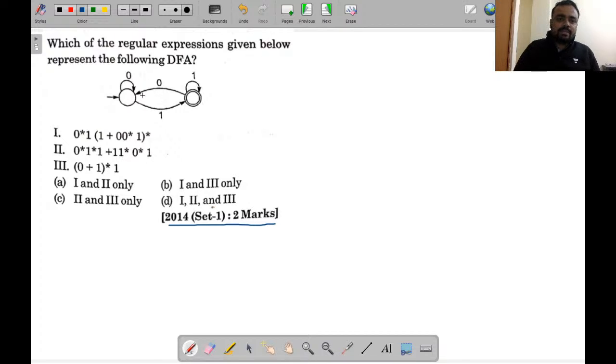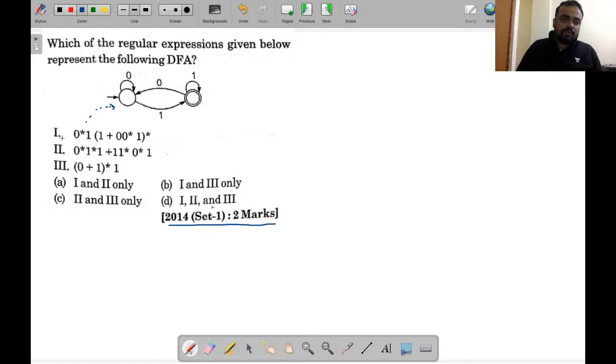See, to find out the regular expression corresponding to any DFA, there are two ways. Either you choose strings from the regular expression and you have to insert the string into this machine. And if this machine is accepting all the strings generated by the regular expression, then this corresponds to that regular expression, and it should never accept any string apart from that particular regular expression. So just try to understand what kind of logic I am going to apply.